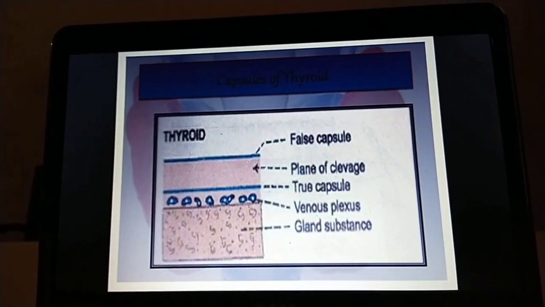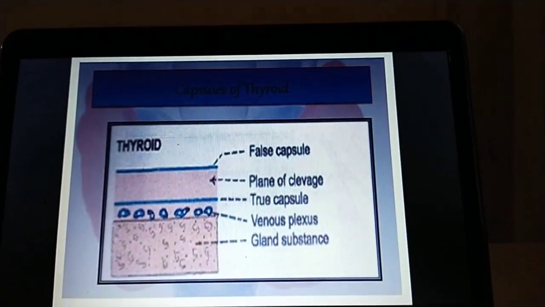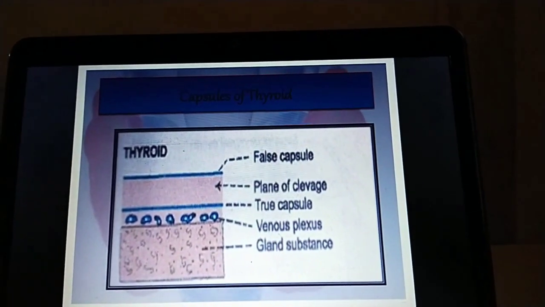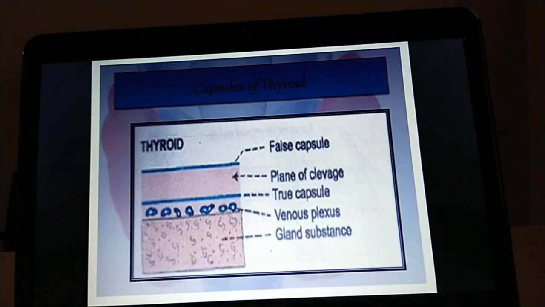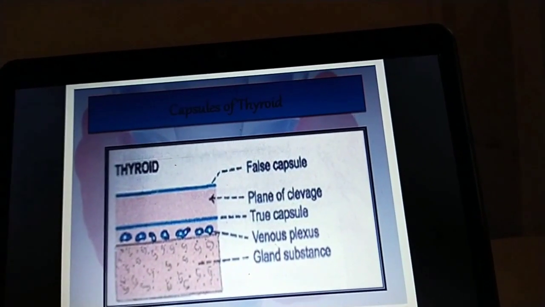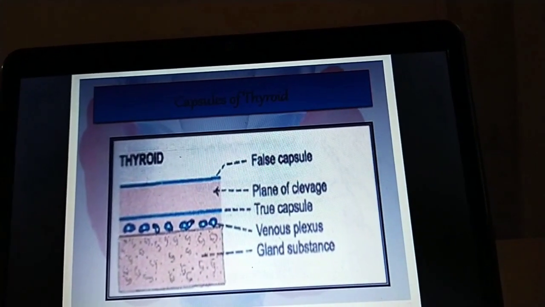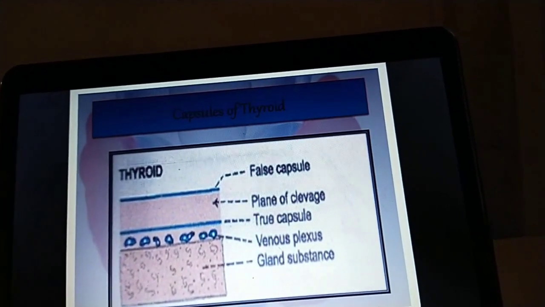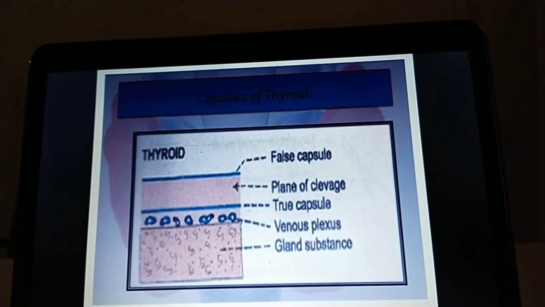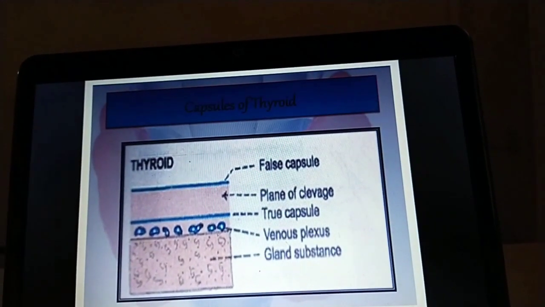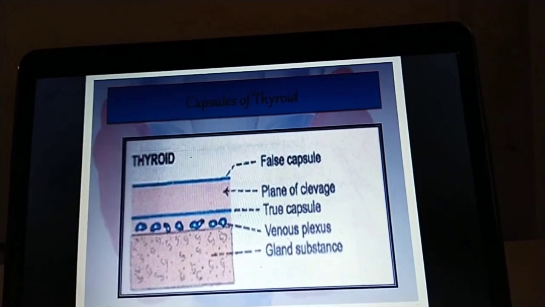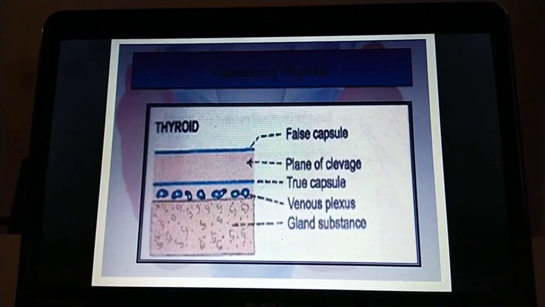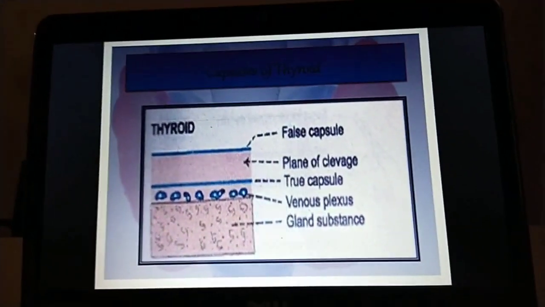Okay, the outer layer or outer covering of the thyroid gland is also called the pretracheal fascia. It is one fascia that covers the trachea, just above the trachea, and it also covers the thyroid gland. It extends from the larynx to the fibrous capsule of the pericardium, or the outer layer of the pericardium.